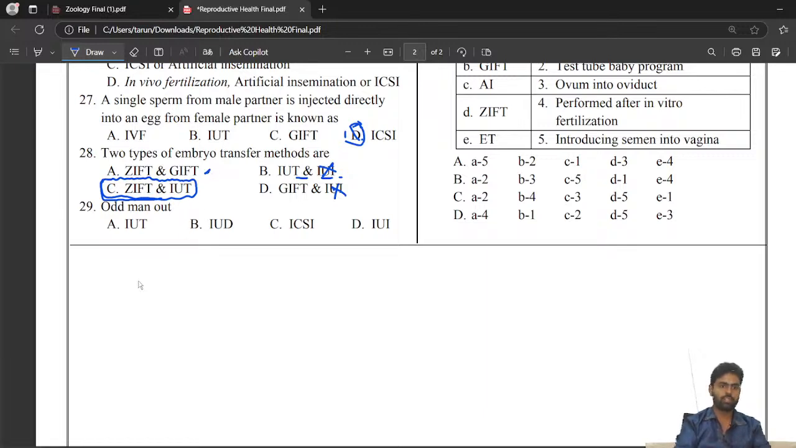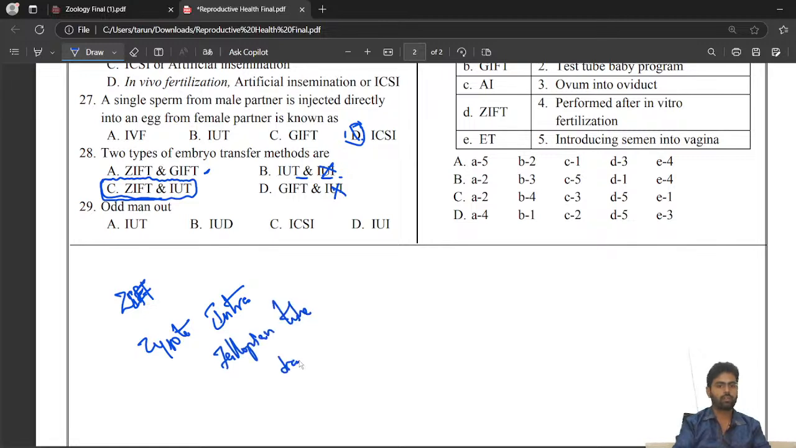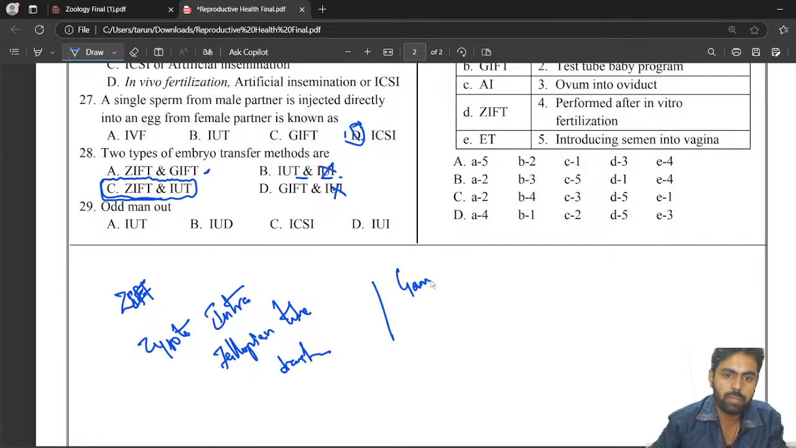What is the full form of ZIFT? You will write it here. ZIFT means zygote intra fallopian tube transfer. So these are the two types of embryo transfer methods here. What is GIFT? Gamete intra fallopian tube transfer.